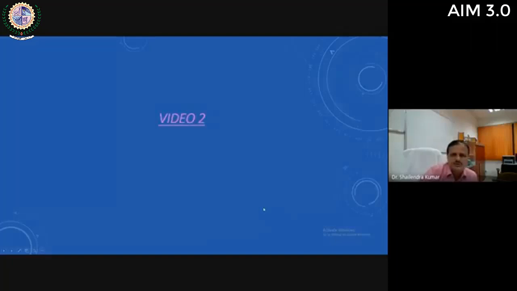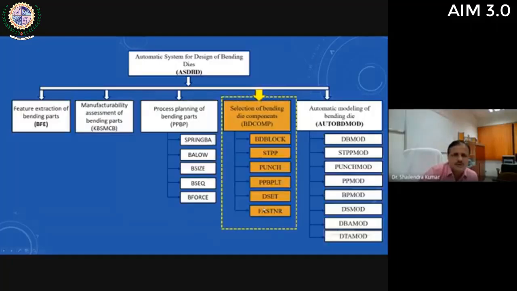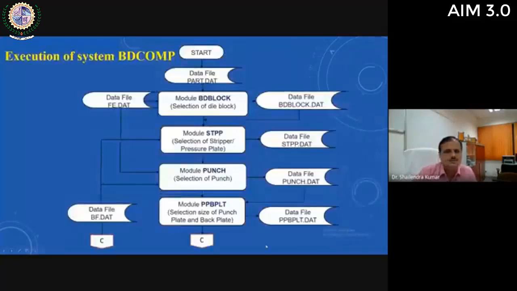Okay, I will show you the video at the end. Then next is selection of bending die components. The sizes of all these components are selected automatically by the system. You can see that this is the execution of this system, that is bending die component selection.